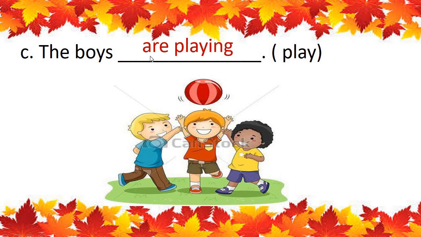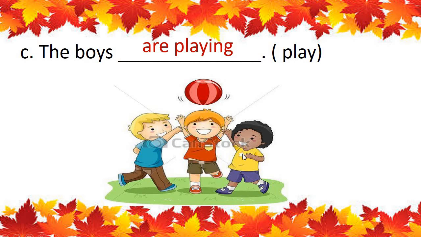Playing. The boys are playing. Okay, children? Here see the boys, all the boys, they are playing with a ball. So we are using are. The action is going on. It is happening now.